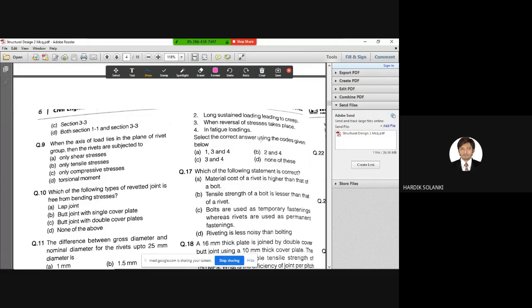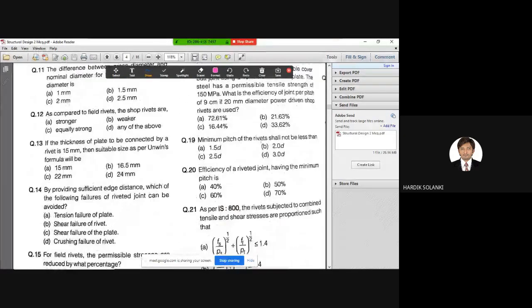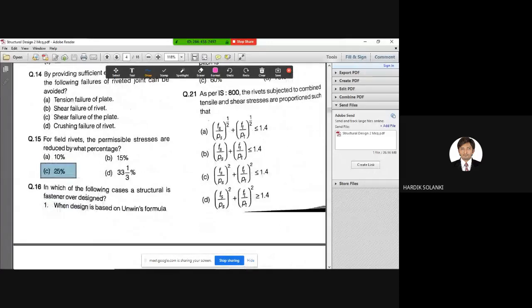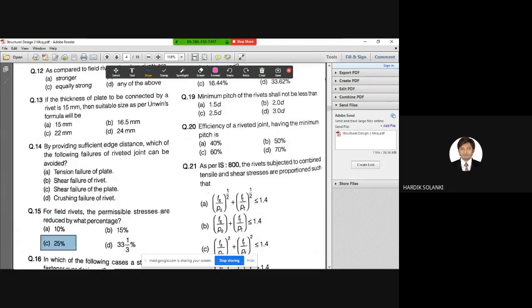So question number 16. What is the question again? Let's read. In which of the following cases is a structure fastener over design? That means we are providing more number of fasteners than required. So the first option given here is when design is based on the Unwin formula. That is wrong.